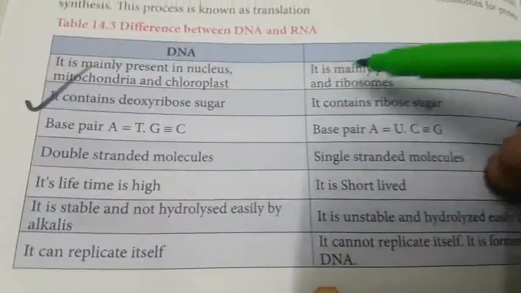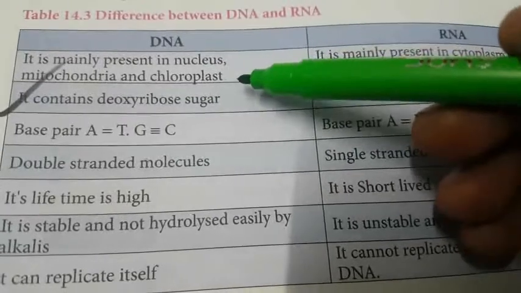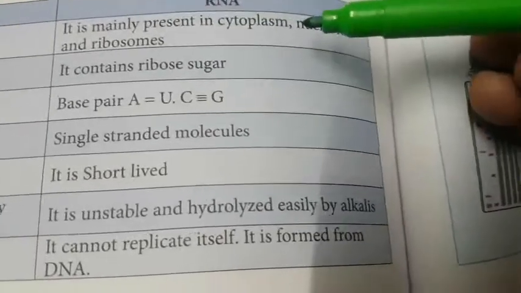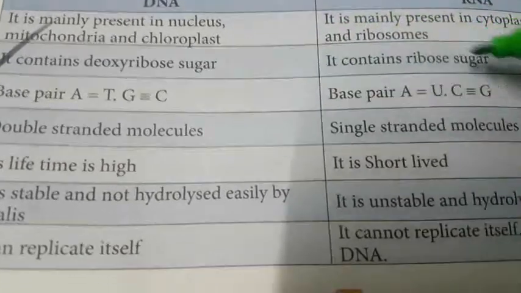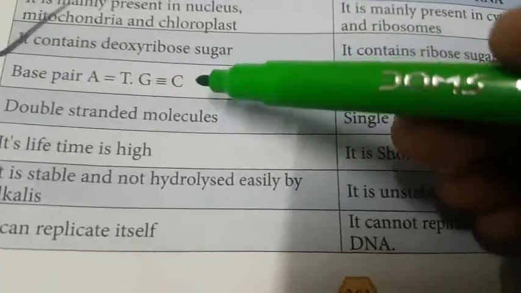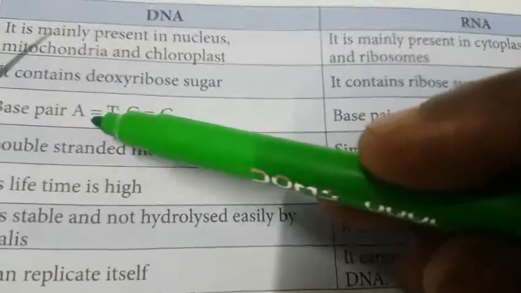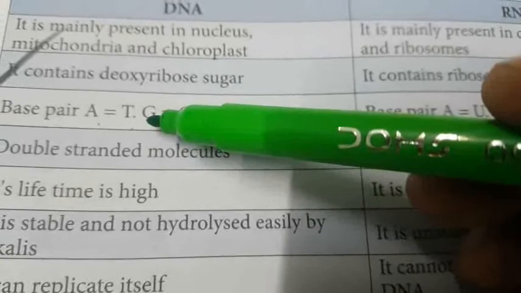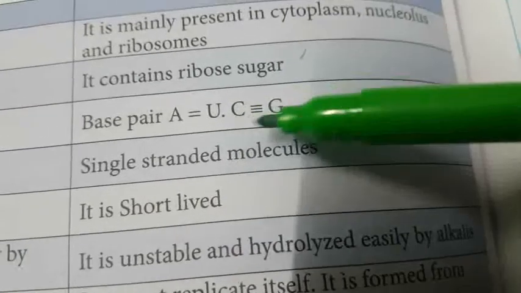The last topic of this chapter is an important question: what is the difference between DNA and RNA? DNA is mainly present in the nucleus, mitochondria and chloroplast, but RNA is mainly present in the cytoplasm, nucleolus and ribosomes. DNA contains deoxyribose, the pentose sugar, while RNA contains only ribose sugar. In DNA the bases are adenine, thymine, guanine and cytosine. In RNA the bases are adenine, uracil, cytosine and guanine.